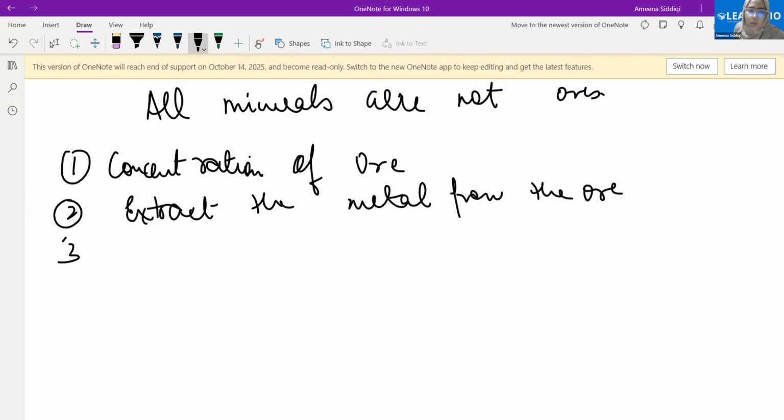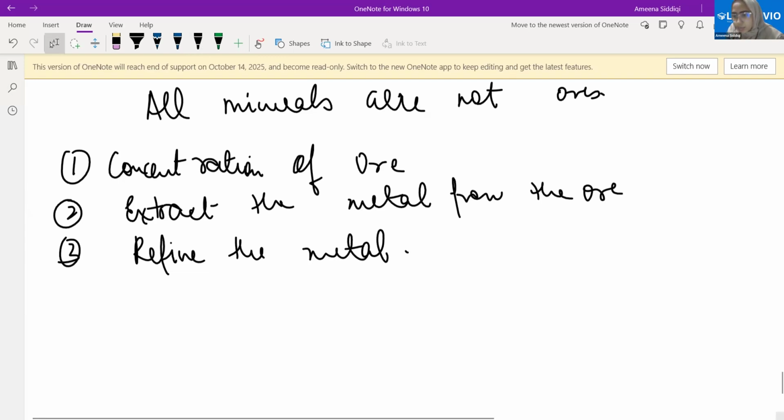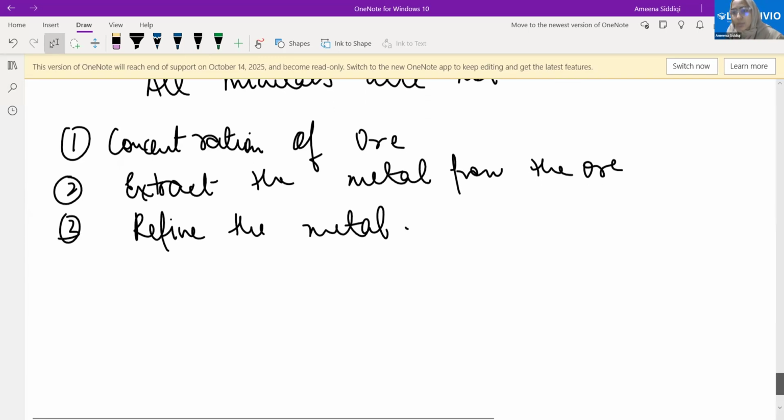And the third is, once we have got the metal in the second step, we can refine the metal to have it free from the impurities. Is it clear? These are the three steps which are present in the metallurgical processes.